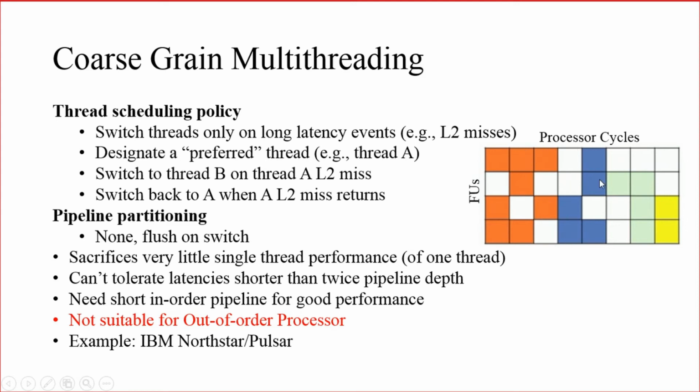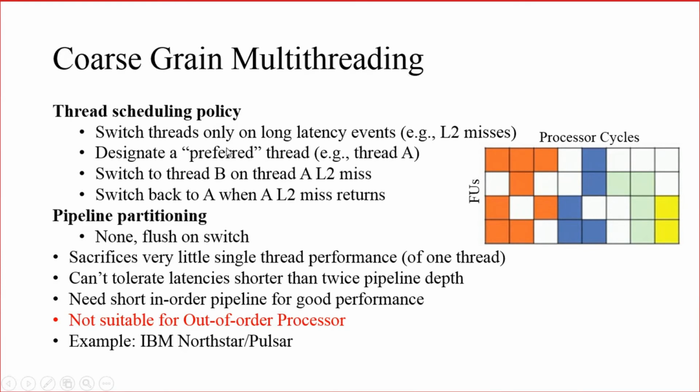So B was executing here in these cycles. That means all the parallel instructions are executed from the same thread itself, that is thread A. Here also all the parallel instructions are taken from the same thread itself. And here also some kind of long latency events are occurring, so it is getting switched over to thread C like that.